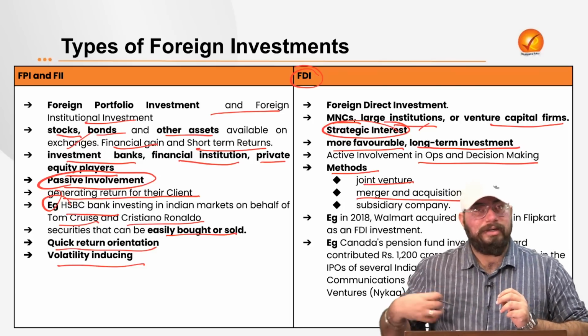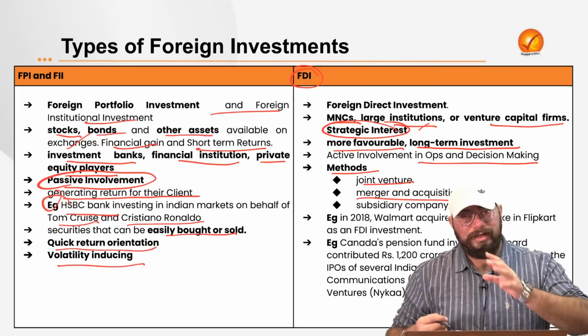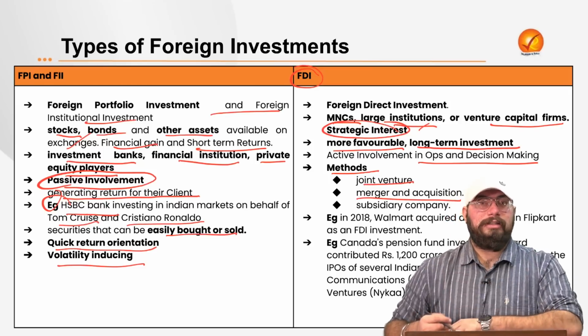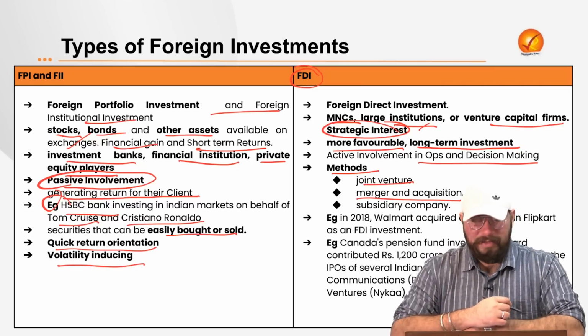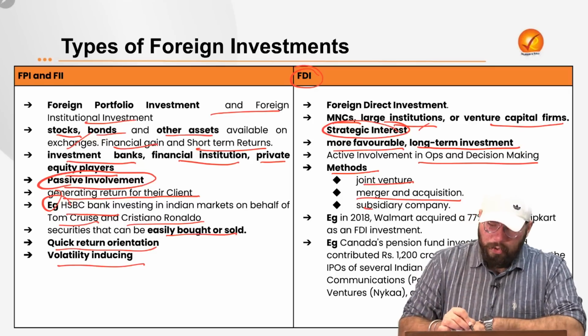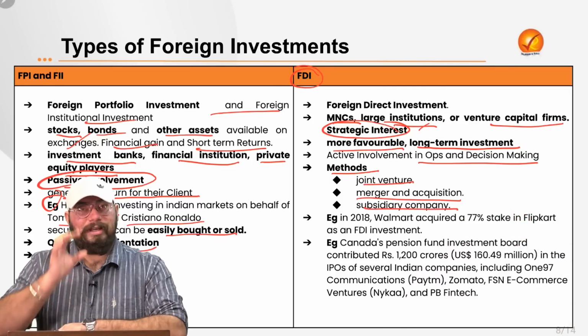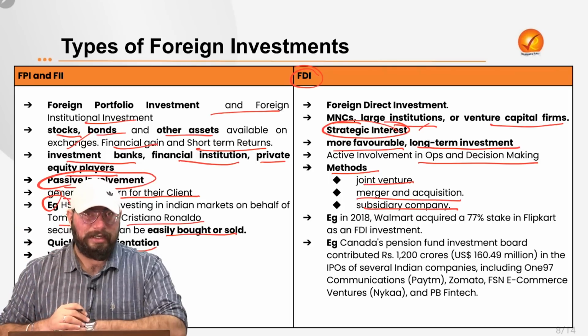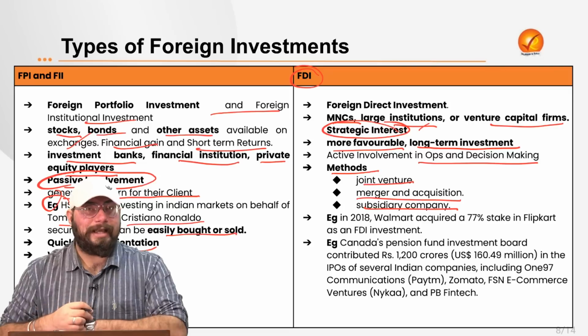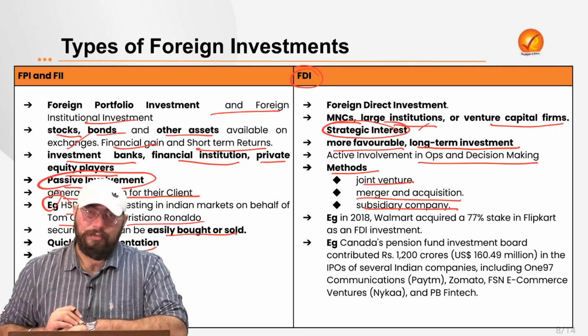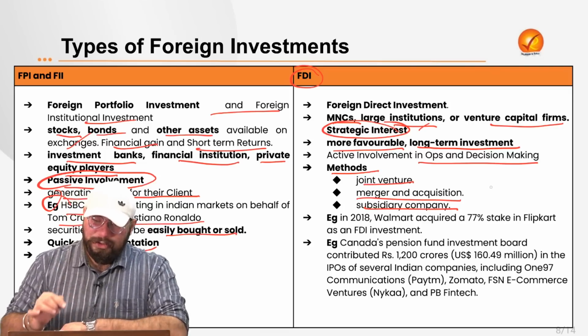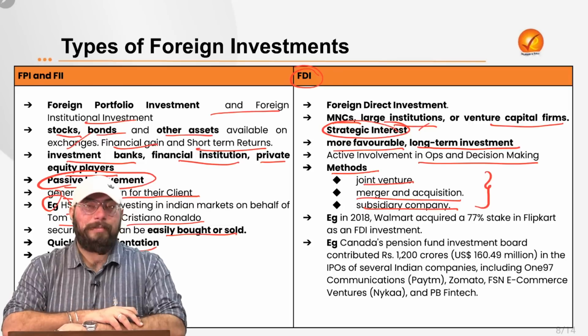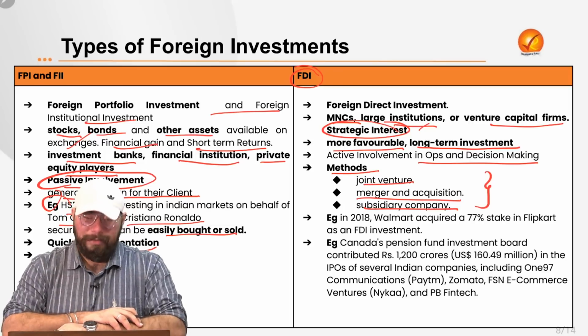Or let's say I merge my company, which is a very small company, with Microsoft. So for Microsoft, there will be no tangible change to it, right? So acquisition and merger, or opening a subsidiary company. So Microsoft opens, let's say, a subsidiary in India, and let's call it XYZ. That is also foreign investment in that particular country, right? So these are the methods whereby foreign investment into an economy takes place.